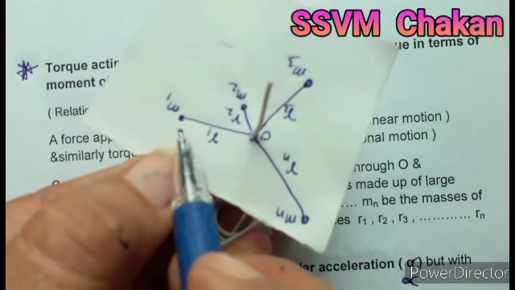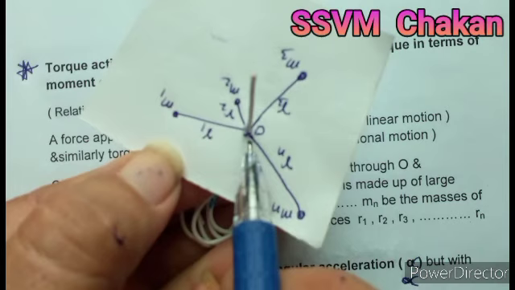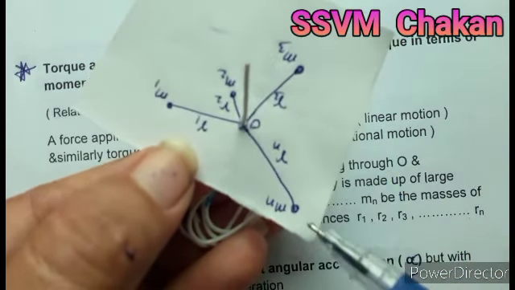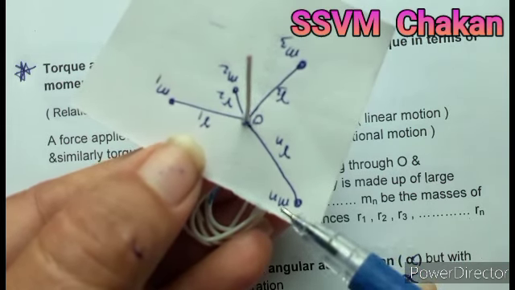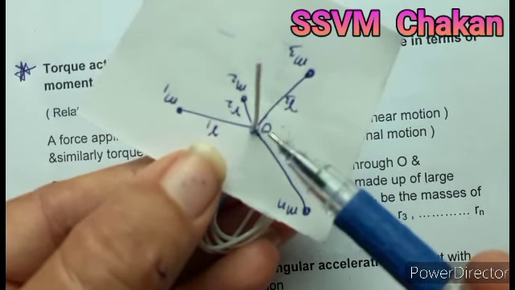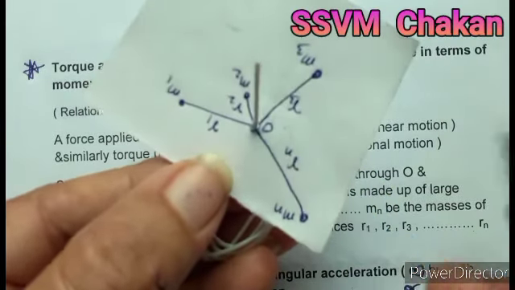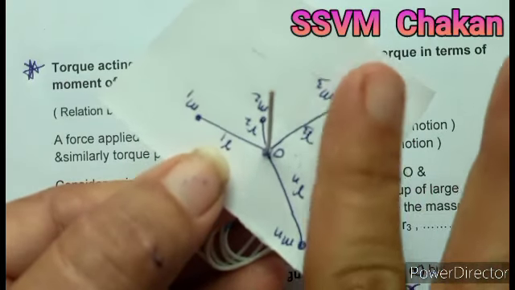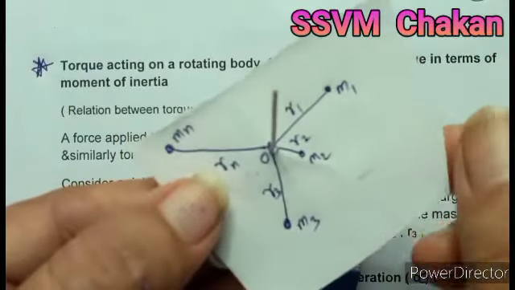Let the first particle have mass m1 at a distance r1, the second particle mass m2 at a distance r2, the third particle at a distance r3, and the last particle with mass mn, whose distance from the axis of rotation is rn. All these particles rotate about this axis of rotation, which passes through O and is perpendicular to the plane of the figure. This is a plane, and over it is a perpendicular, and the body is now in motion.